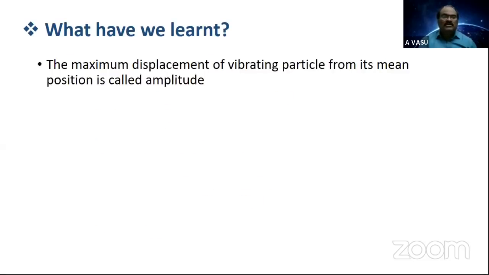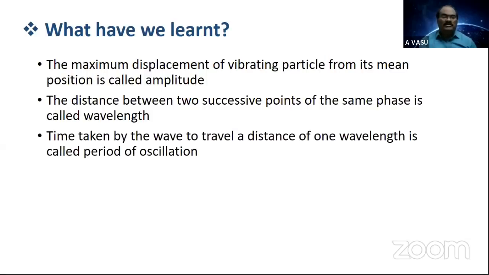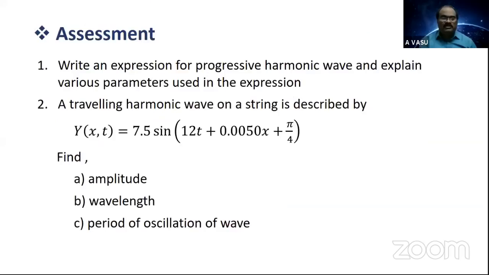Next, what have we learned again? The parameters: the maximum displacement of a vibrating particle from its mean position is called amplitude. The distance between two successive points on the same phase is called wavelength. The time taken by the wave to travel a distance of one wavelength is called the period of oscillation. So in a time period of oscillation, the wave travels a distance equivalent to one wavelength. And the number of waves passing any given point per second is called frequency. The frequency is equal to the reciprocal of the time period.